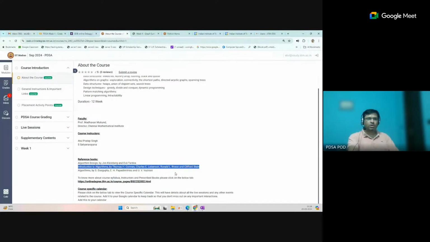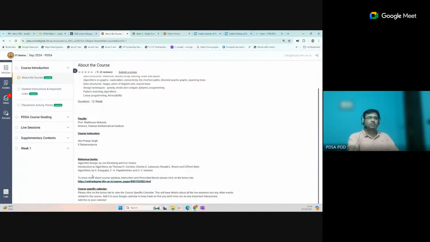There are lots of topics you will find that are not covered in our course. But what you can do is select the topics and just focus on the topics discussed in the course. If you have enough time, after completion of this course, you can also explore the remaining topics, which is also good for learning. Otherwise, these three books are very popular: one is the Clean Work, another is the Core Man, and another is this Estas.